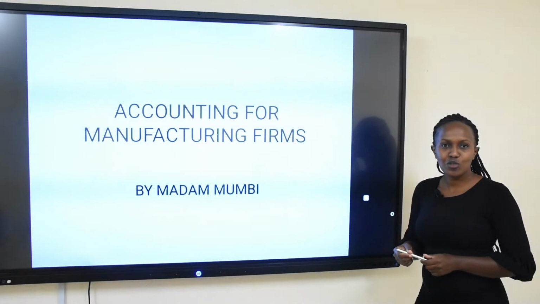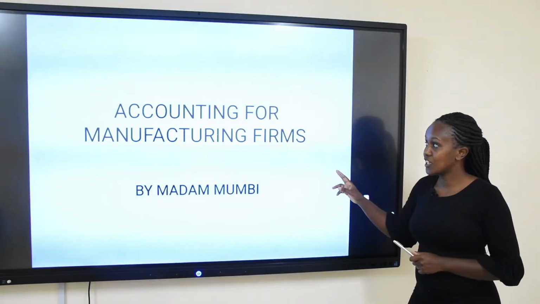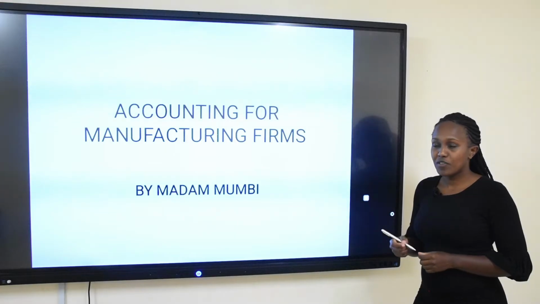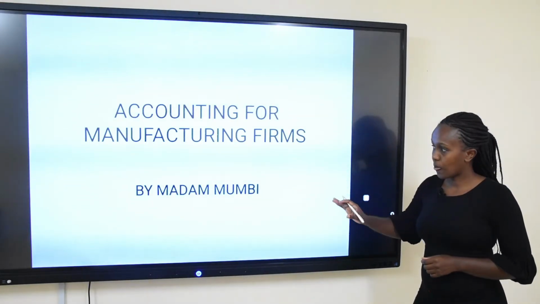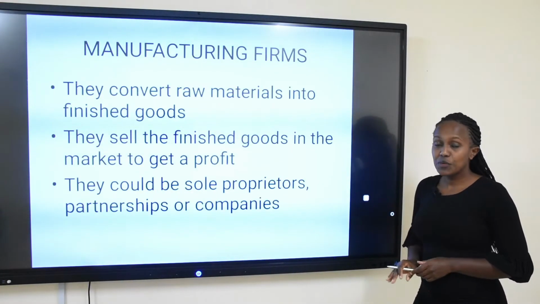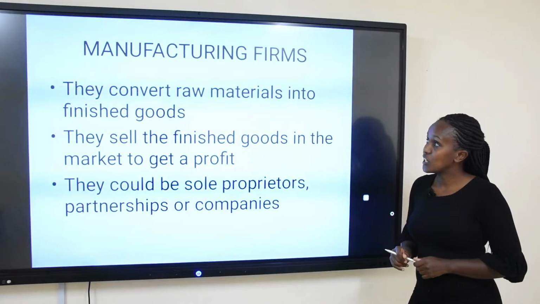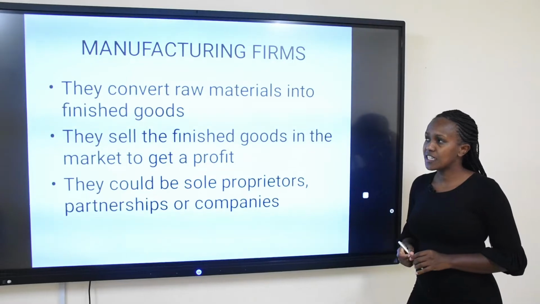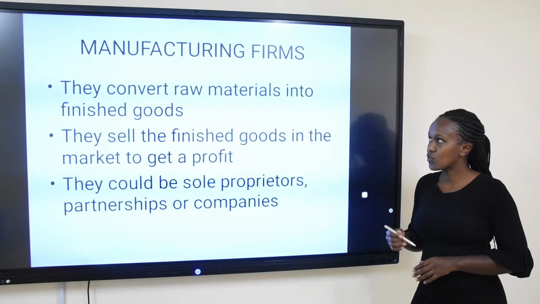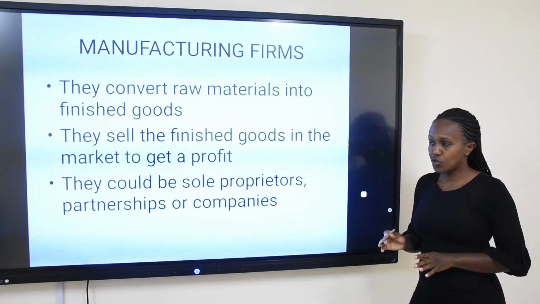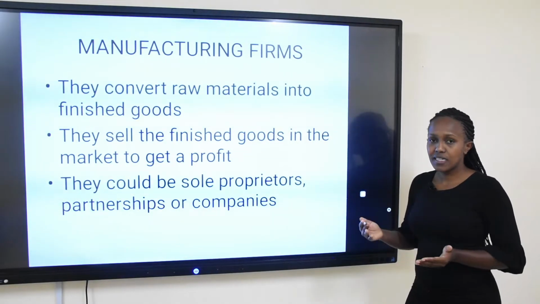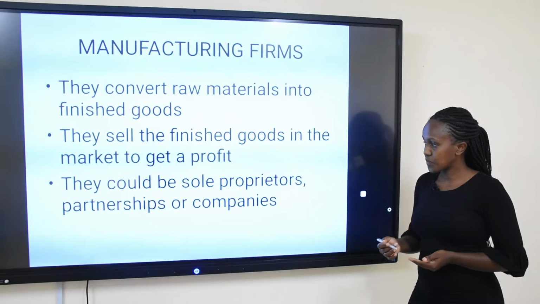Today, we are going to look at accounting for manufacturing firms, or accounting for manufacturing organizations. To begin with, we are going to define what manufacturing firms are. Simply, from the word manufacturing, these are organizations that convert raw materials into finished goods. They then sell those finished goods in the market to earn a profit.